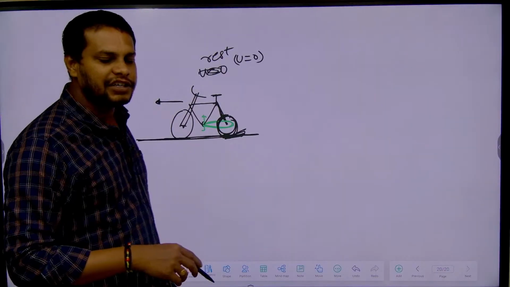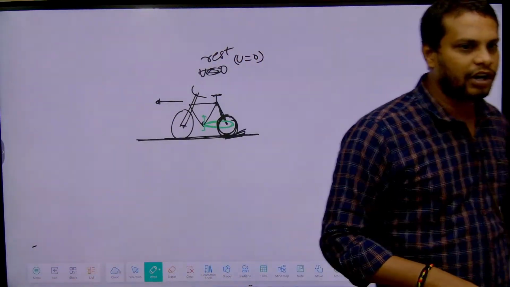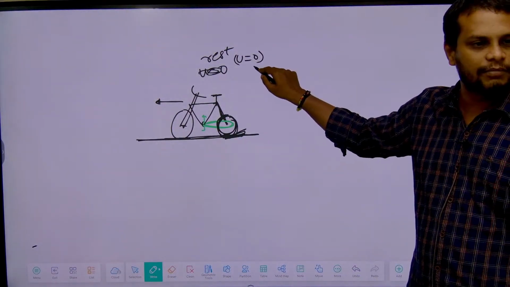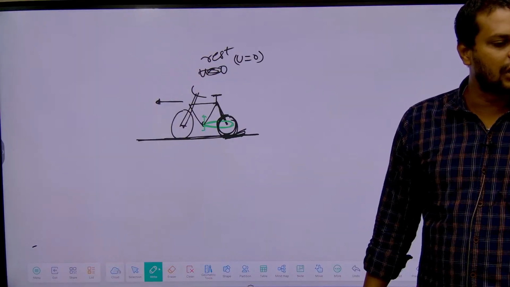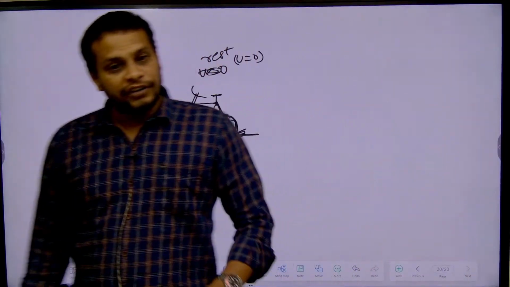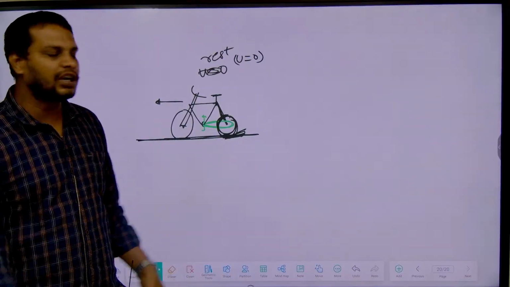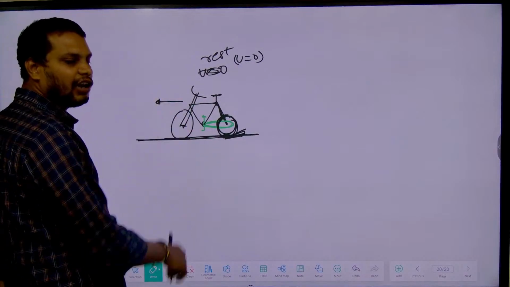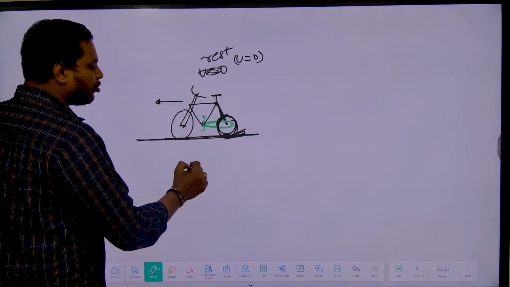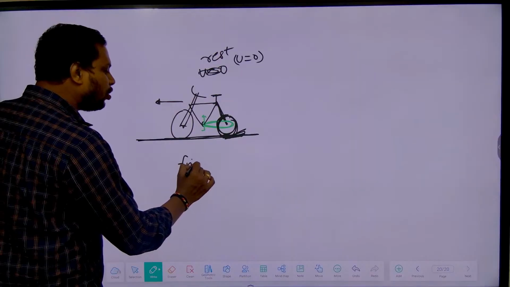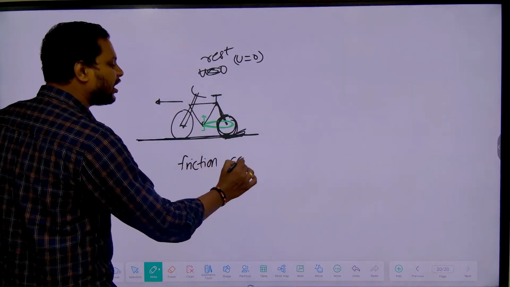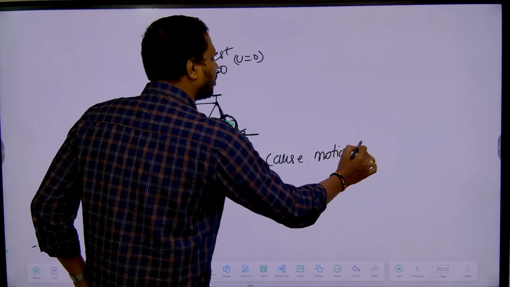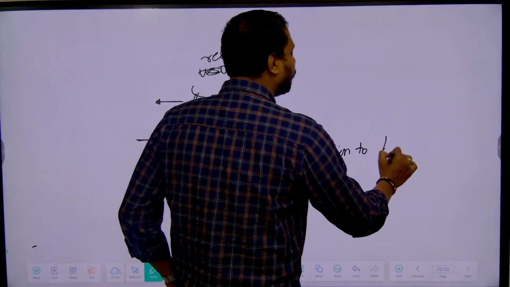What do you mean by acceleration? Rate of change of velocity, right? So initially the velocity is 0, because it starts from rest. After starting, the velocity increases, right? So the increase in velocity is called as what? Acceleration. So therefore friction not only opposes the motion, friction can cause motion to the body. Clear? Friction can cause what? Motion to the body.